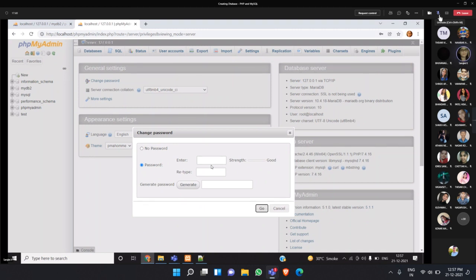After you enter the password, you can write and keep it somewhere in your system or notebook. So enter your password here, the same password 2 times. And then you click generate. No, generate password is not required. You enter the password and click go. I already created it, so I'm not going to create it now.